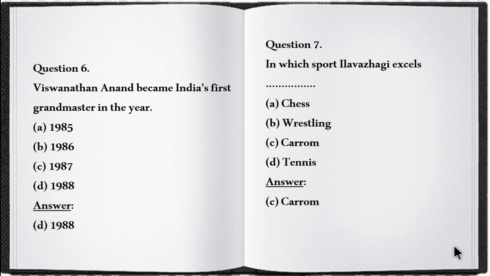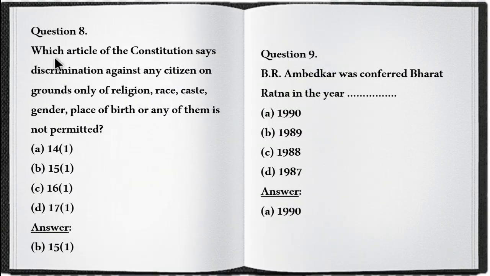The answer is carom. Question number 8. Which article of the Constitution says discrimination against any citizen on grounds only of religion, race, caste, gender, place of birth or any of them is not permitted? The answer is 15(1). So 15(1) is the correct answer.